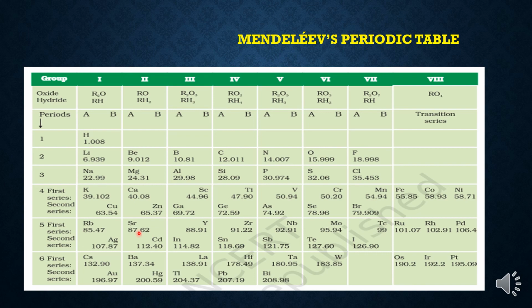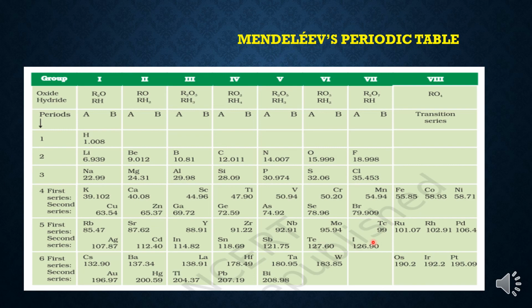My point is children, here you see where my pointer is pointing, there is one element tellurium, Te, its atomic mass is 127, and another element iodine, its atomic mass is 126, and Mendeleev told that he is arranging elements according to the increasing order of their atomic masses. But tellurium is placed before iodine.